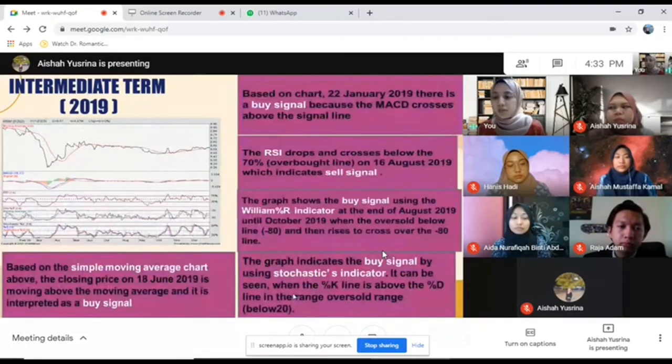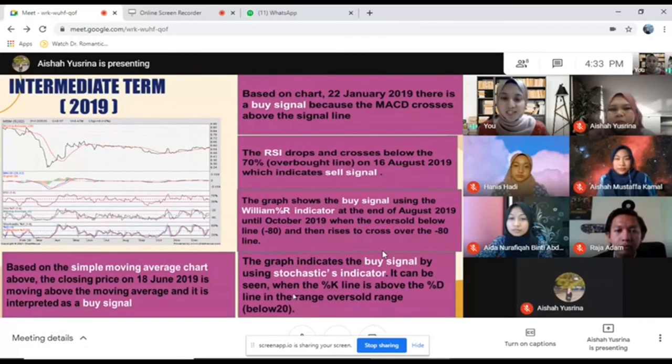In 2019, based on the simple moving average chart, the closing price on 18 June 2019 is moving above the moving average, which is interpreted as a buy signal. Based on the chart on 22 January 2019, there is a buy signal because the MACD crossed above the signal line. The next is the RSI line. The RSI dropped and crossed below the 70% overbought line on 16 August 2019, which indicates a sell signal.